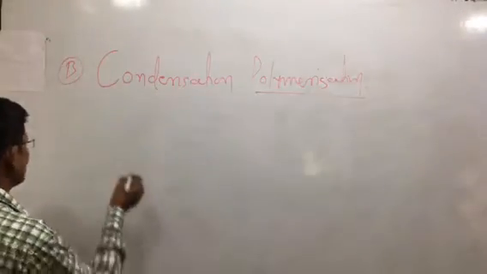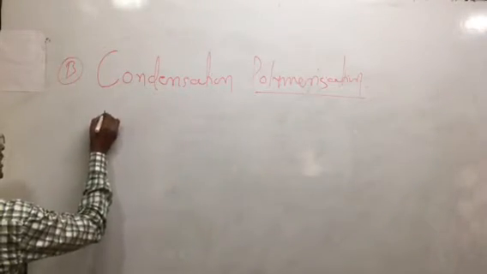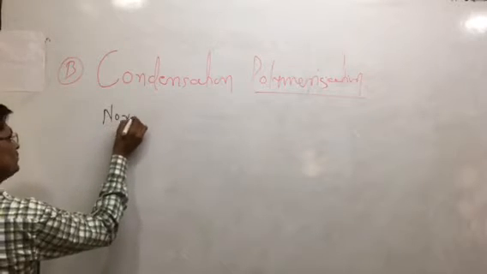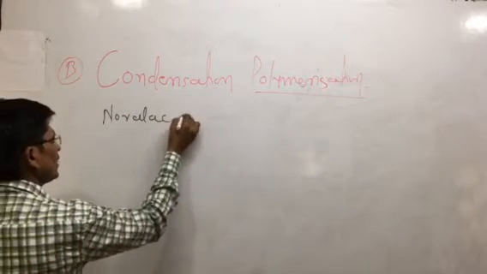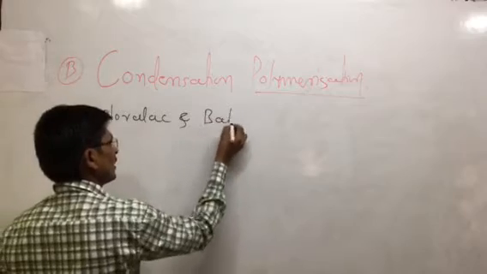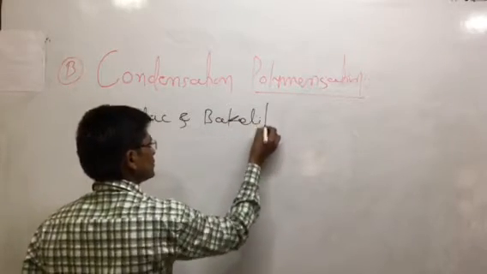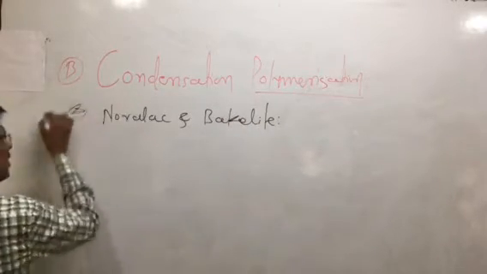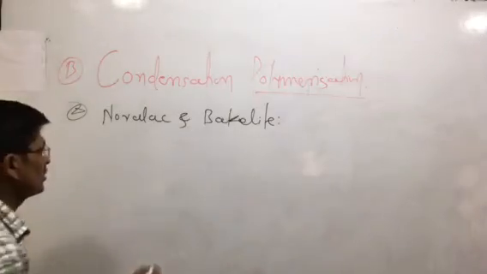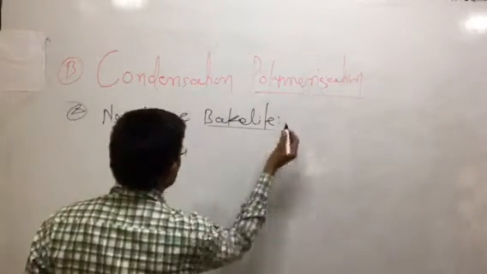Here we are discussing the next point. This is what bakelite and novolac. So that is novolac and bakelite. These are the examples of condensation polymerization.